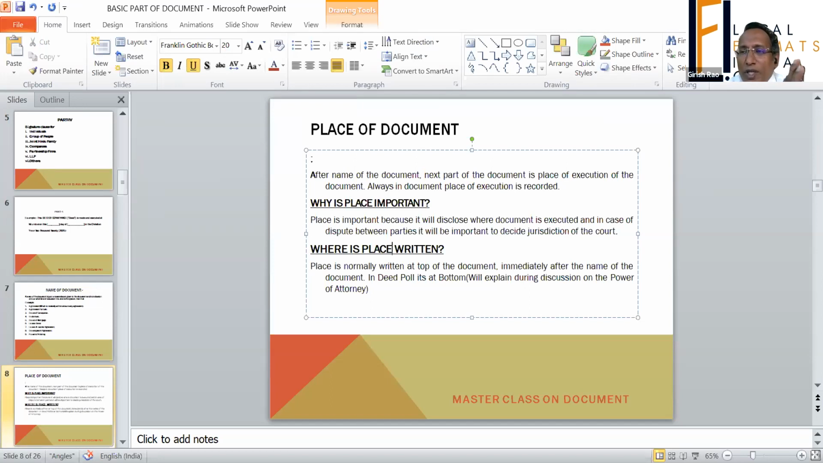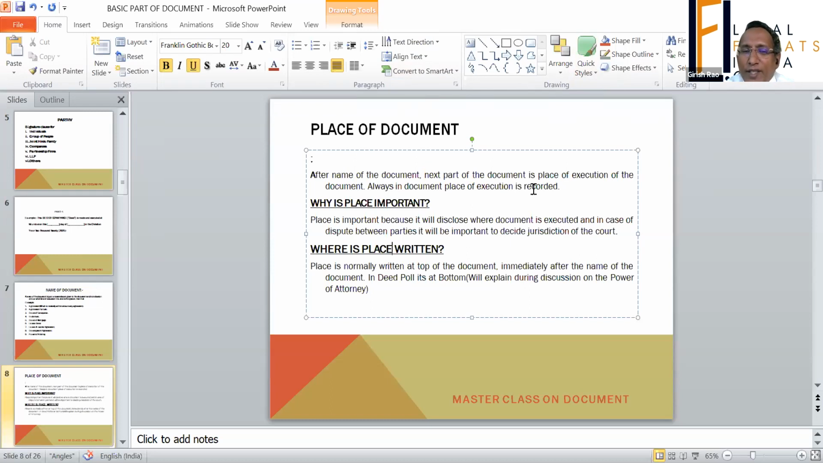There are certain kinds of document which is called deed poll, in which date and place is normally written at the bottom. See, it is a normal practice to write a date at a particular place. There is no hard and fast rule. But you should know that date is one of the important factors which is required to be in your document.